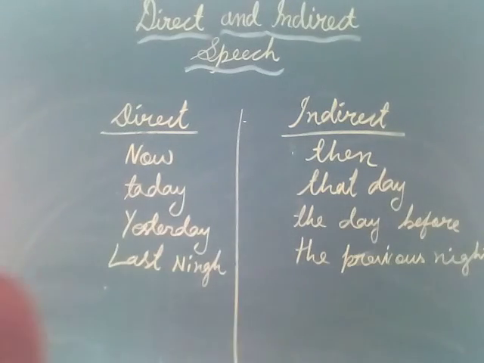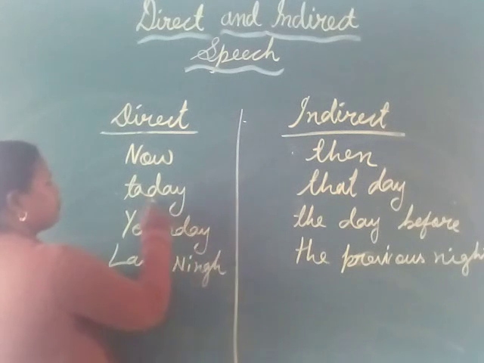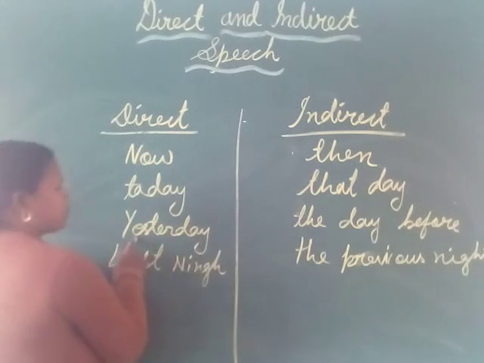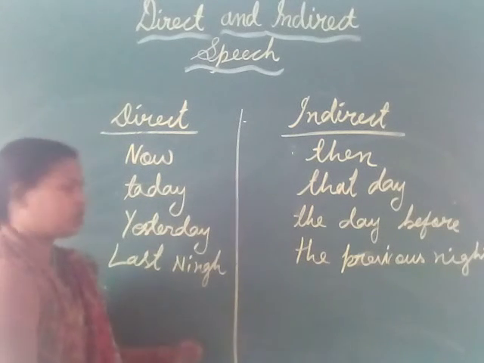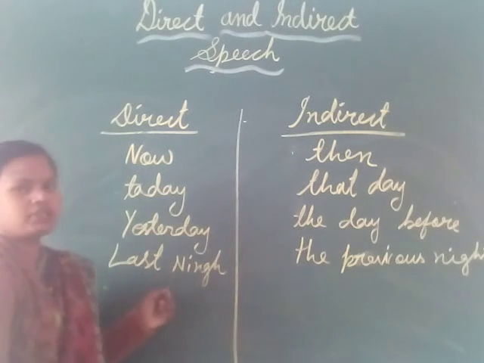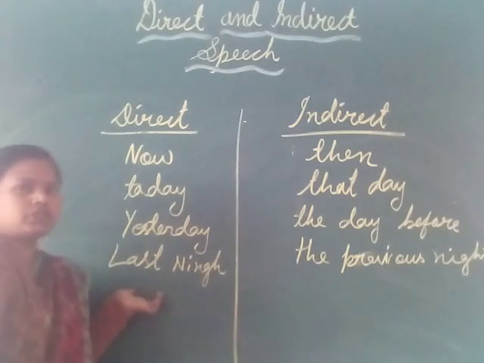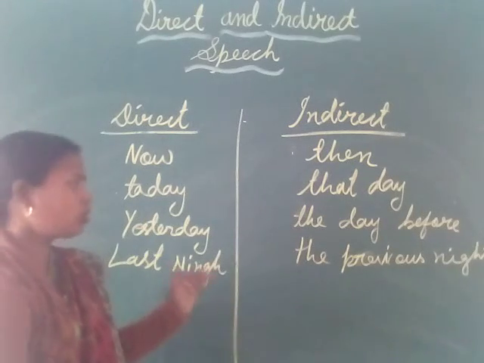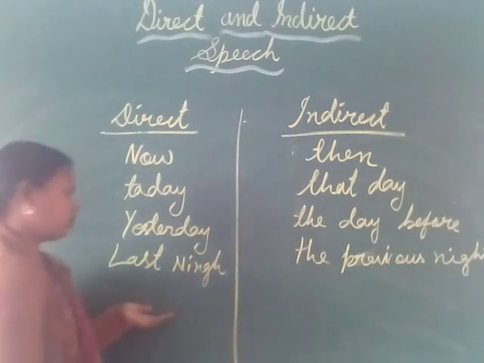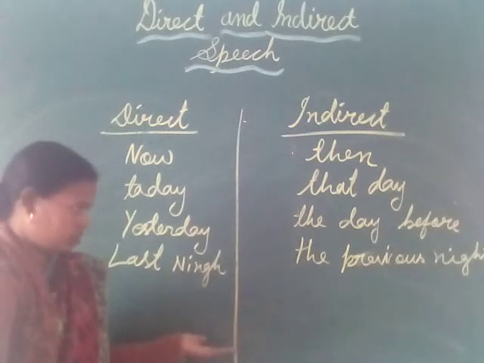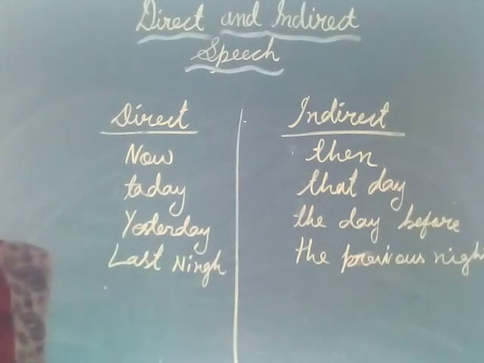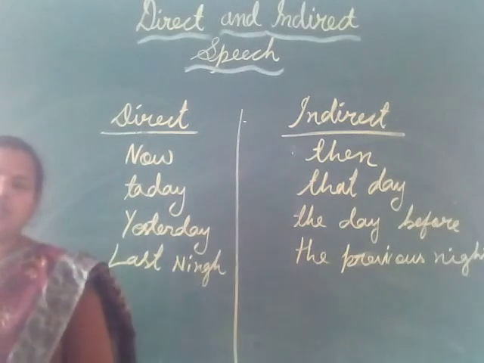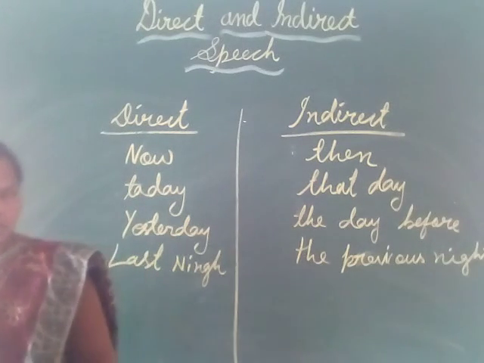Some other changes: now changes into then, today changes into that day, yesterday changes into the day before, or you can say the previous day, last night changes into the previous night or the night before. In the same way, last month changes into the previous month or the month before, and last week changes into the previous week, or you can say the week before. In this way, there are so many changes when we change a direct sentence into indirect speech.